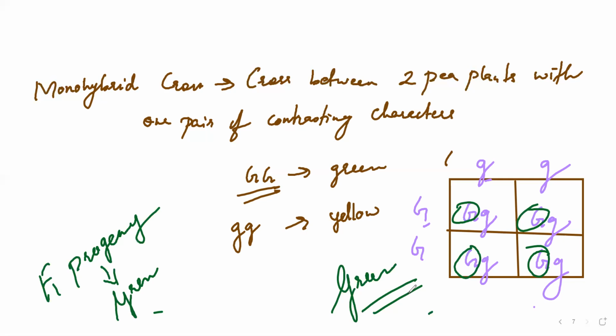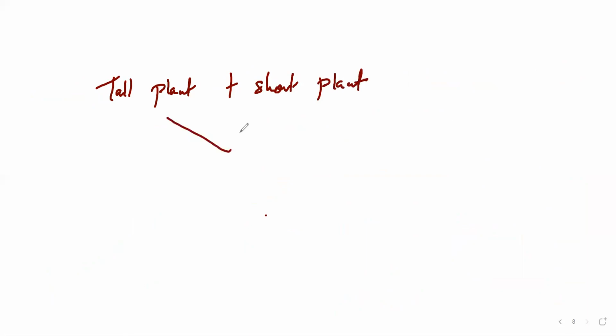In the same way, one more example I'll give you. Here I'll take the easy one, that is the tall trait. Tall and dwarf. Suppose I take a tall plant plus a short plant. So I'm going to calculate what type of progeny I'm going to get.